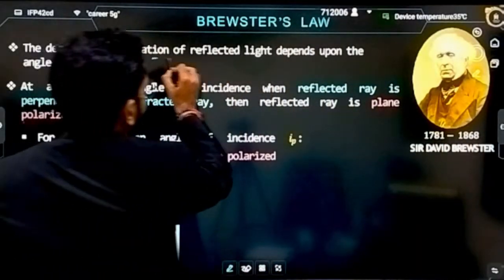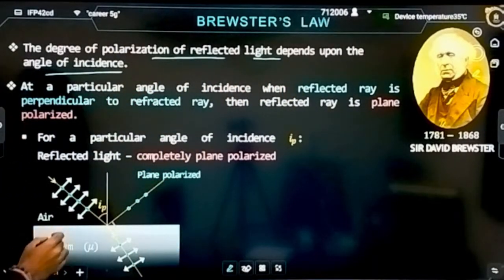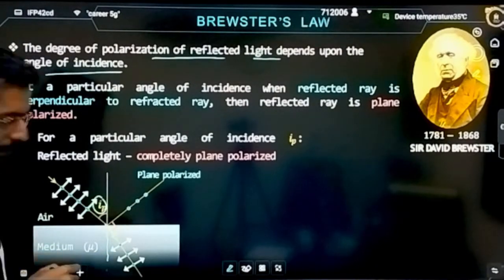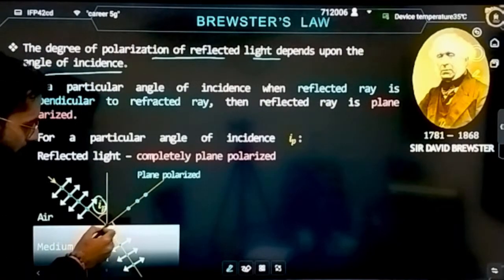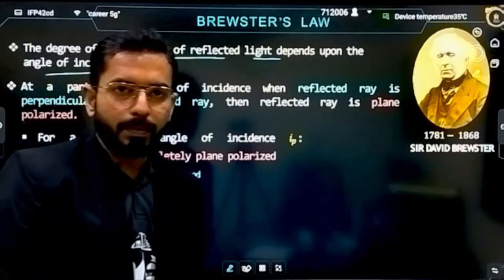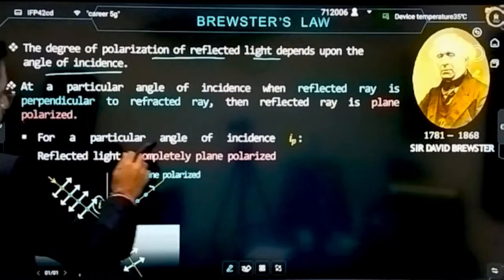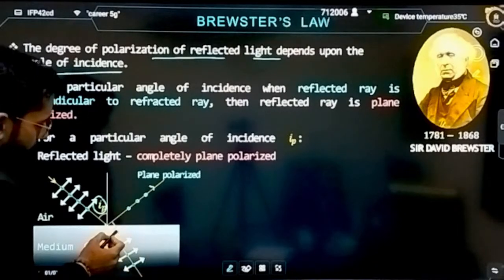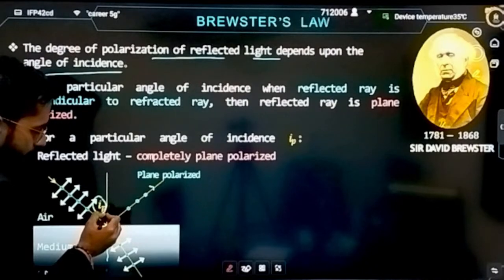The degree of polarization of reflected light depends upon the angle of incidence. See here what the scene is. This is the normal. This is the incident ray. The condition for this is that the angle between the reflected and the refracted ray should be 90 degree. This is the basic requirement for getting the reflected ray as completely polarized light. For a particular angle of incidence i_p, reflected light will be completely polarized, and the angle between them will be 90 degree. Now let's see how the calculation goes. This will be what?